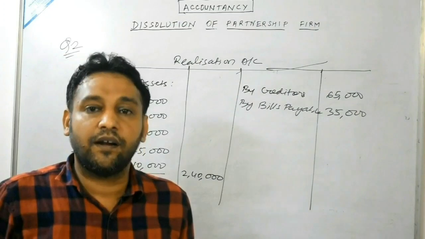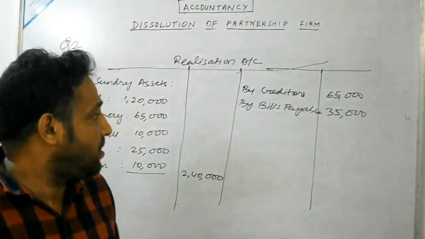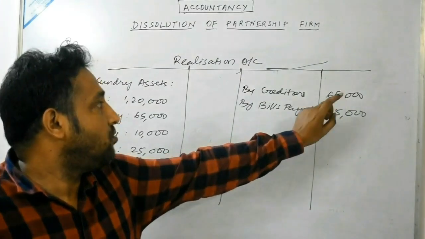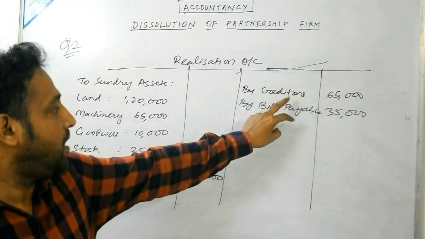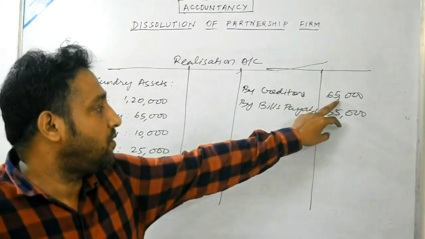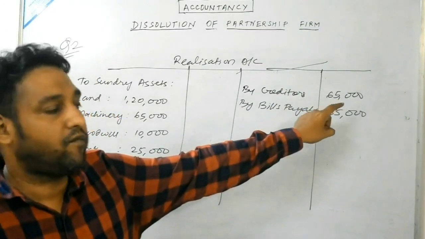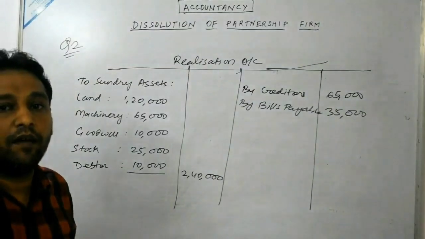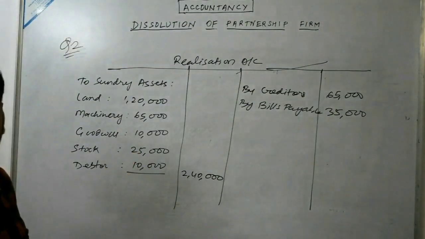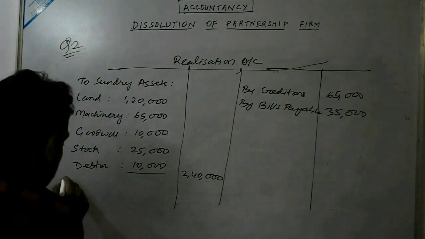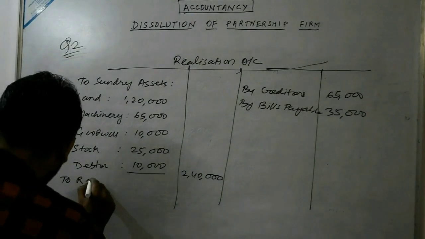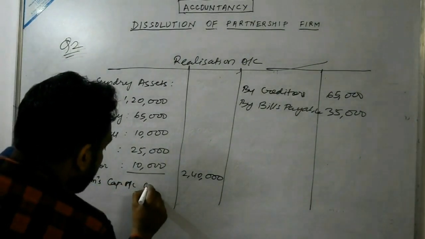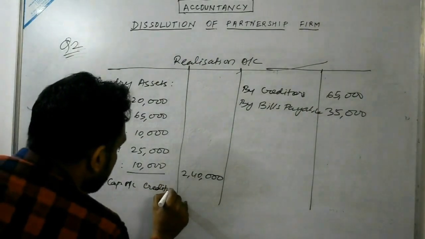As we read the adjustment, Ram paid the creditor at a discount of 15%. As I have said earlier, in case of payment of a creditor, Ram is paying the amount at a discount of 15%. That means we are required to calculate 15% on the amount of 65,000. Payment of liability will be shown on the debit side of the realization account, so to Ram capital account, within bracket payment of creditor.